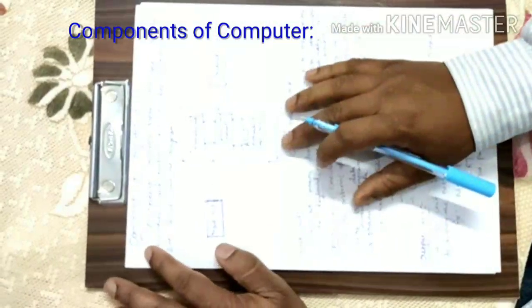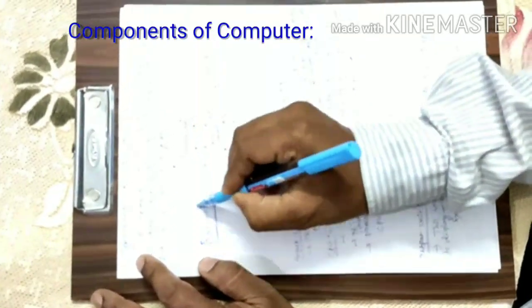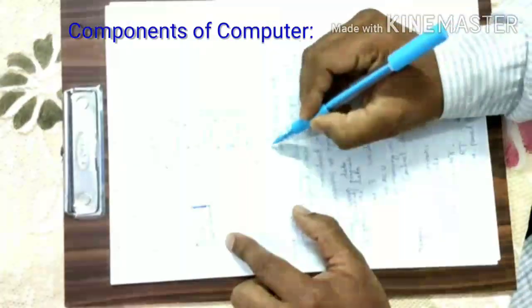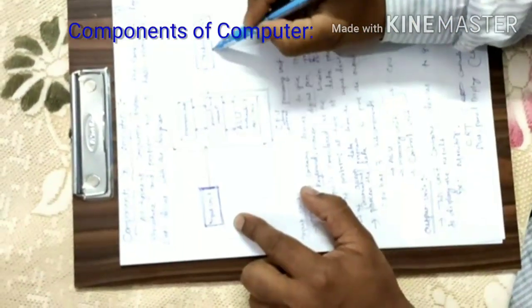Now we will see the components of computers. What are the components of computer available? Mainly we can divide it into three parts: one is input part, control unit, and output. So here I want to show you the input unit. You can see this diagram. This middle one is your CPU, central processing unit, and the output unit.